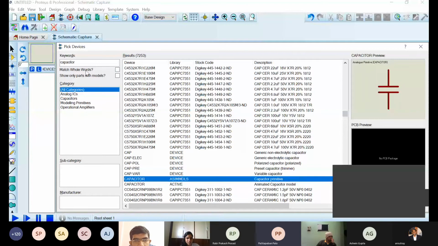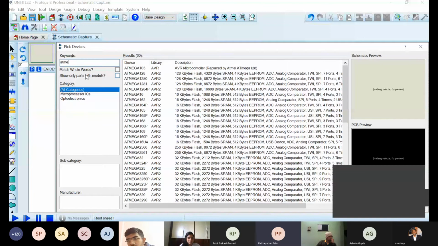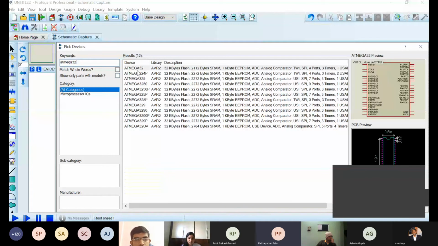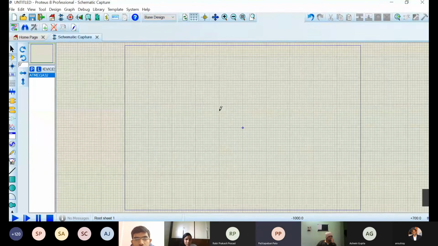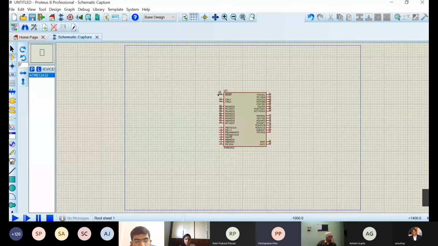Right now, at this point of time, I need an Atmega32, because this is what I'm going to connect the circuit to. So this is Atmega32. I've selected the device Atmega32, and I have placed it in this schematic capture.